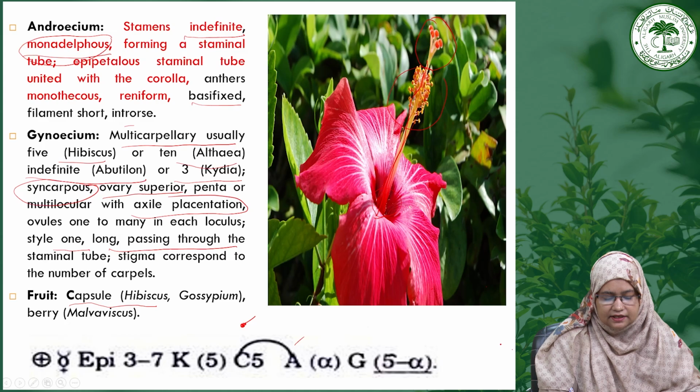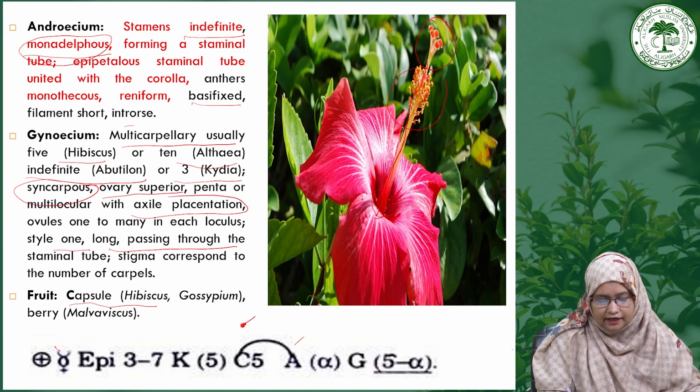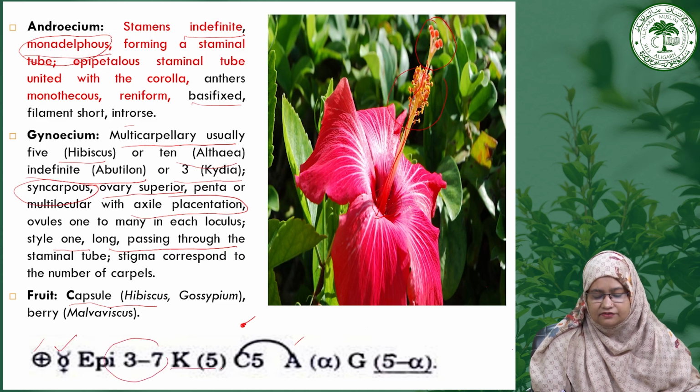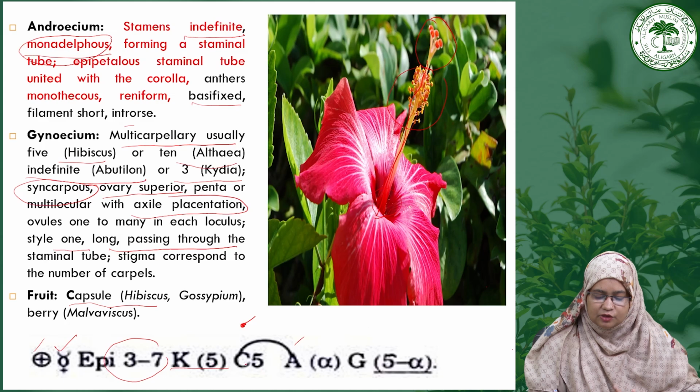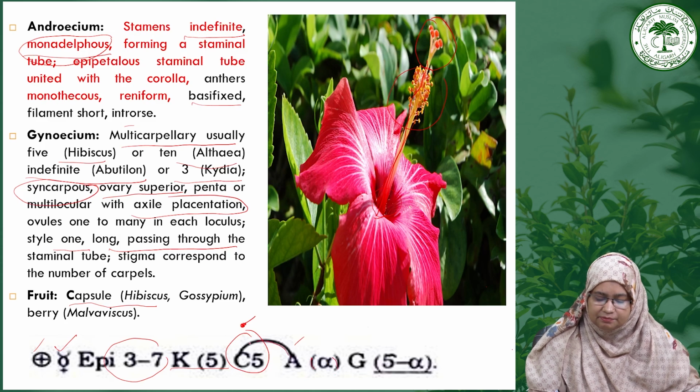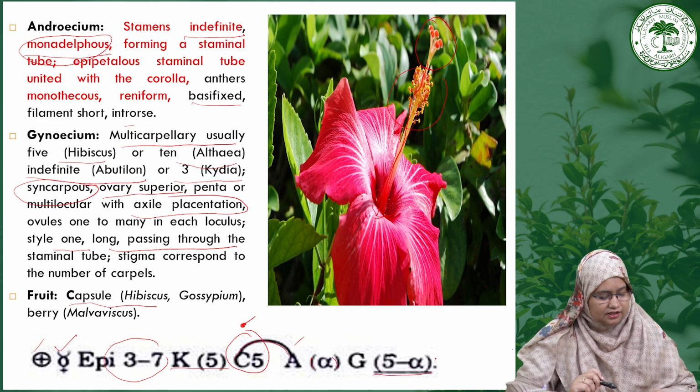So if we see the floral formula, they have actinomorphic symmetry, bisexual, the epicalyx number is generally 3 to 7, the calyx is 5, united, maybe half connate at the base or maybe whole. Then the corolla is 5, polypetalous, the androecium is an indefinite number, united by the staminal tube and epipetalous to the corolla, the gynoecium number is 5 to indefinite and superior in position.